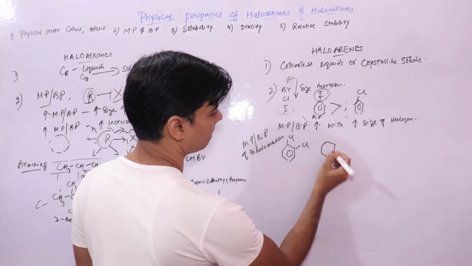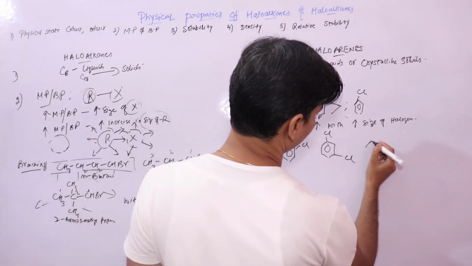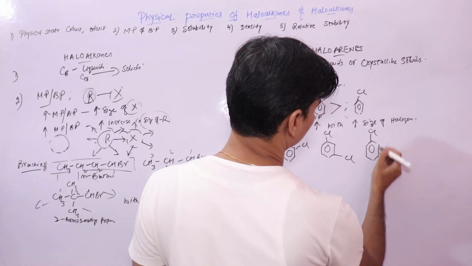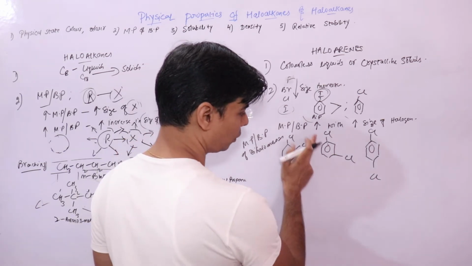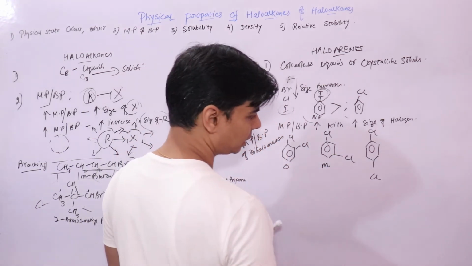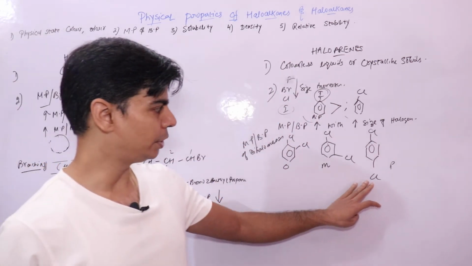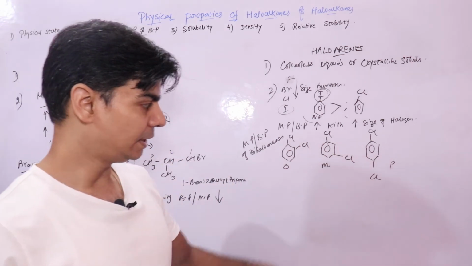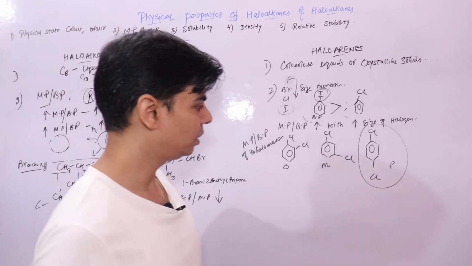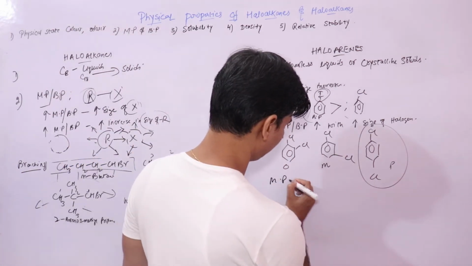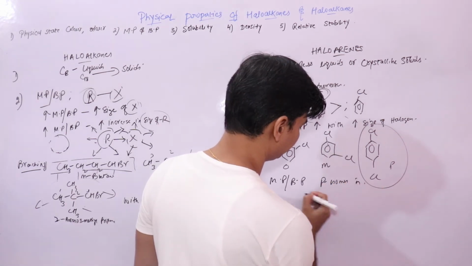This is your ortho isomer, ortho dichloroarene, this is meta dichloroarene, this is para dichloroarene. When you compare the melting point and boiling point of ortho, meta and para isomers, the melting point and boiling point of the para isomer is maximum.